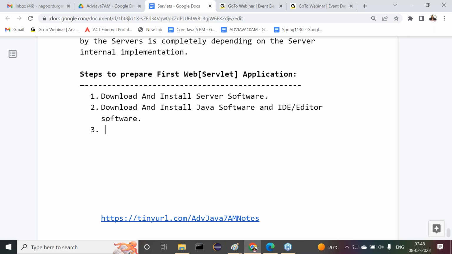Third step is, after that, prepare the web application architecture. Prepare the web application architecture.